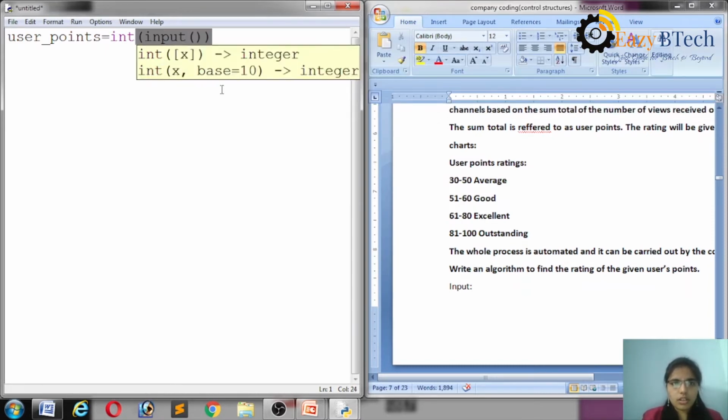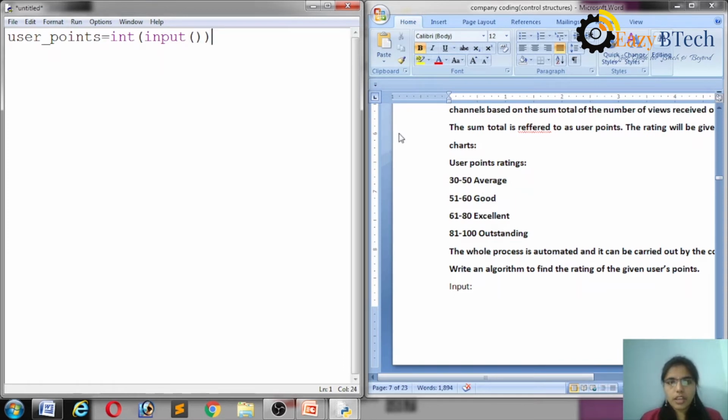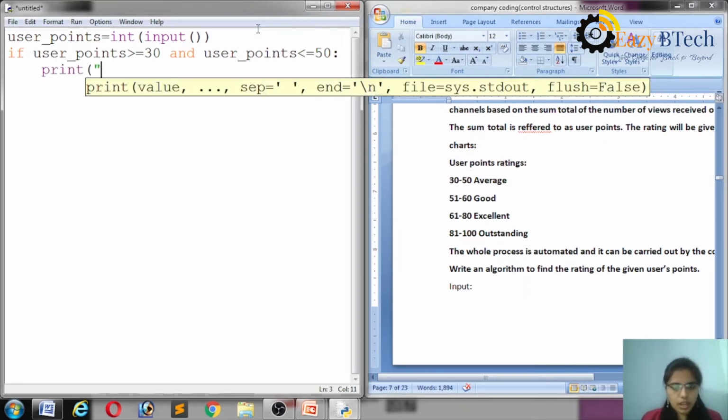Then if user_points is greater than or equal to 30 and user_points is less than or equal to 50, then print average.